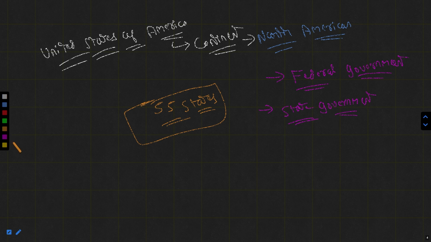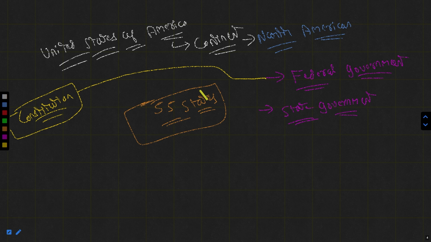Basically, India has a constitution, and the USA also has a constitution. But in the USA, there are two types of constitution. There is a federal constitution which applies all over the country, to all these 55 states, and there is also a constitution for each and every particular state. It means that these 55 states have their own constitution, and there is a combined constitution for all of them. So there are two constitutions.